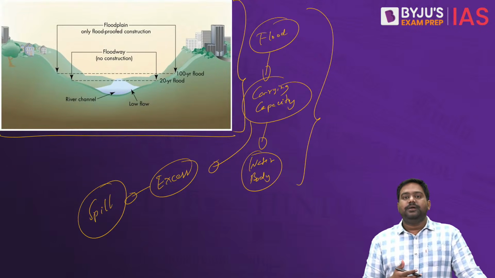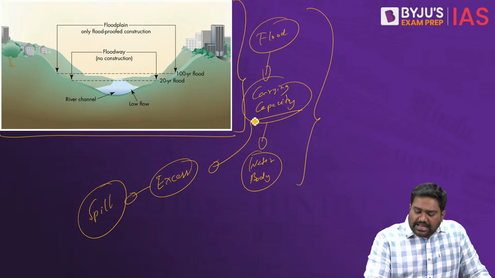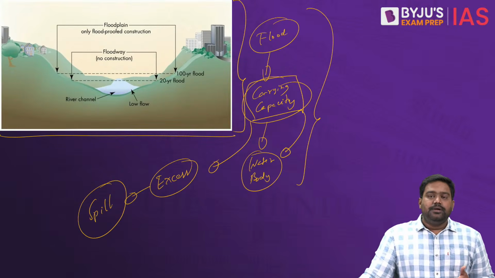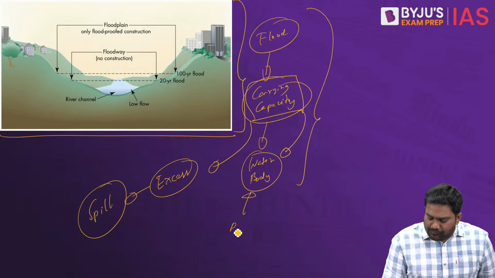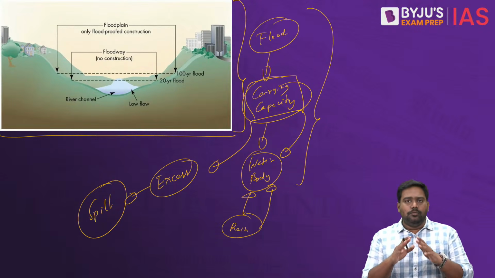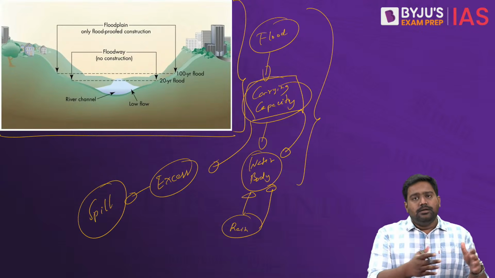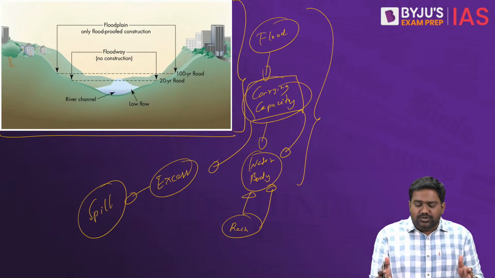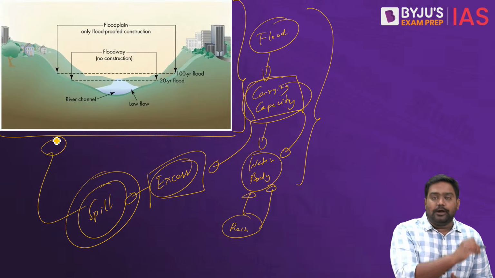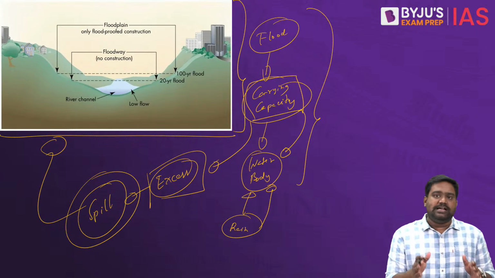nearby areas, right? So the carrying capacity of a water body can be compromised due to various factors. Due to excessive rainfall, like a cloudburst event, this might bring a heavy volume of water in that catchment area, and the carrying capacity of the drainage basin might get overwhelmed and the excess water will spill out, causing a sudden flood. This could happen naturally as well.